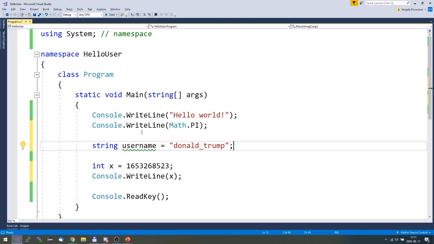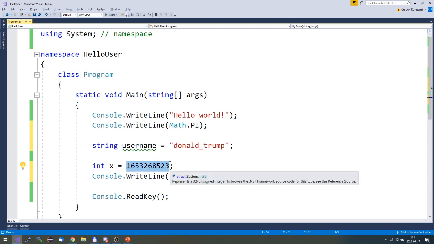So this is a string variable. It can hold a text. This is an integer variable which can hold a number.